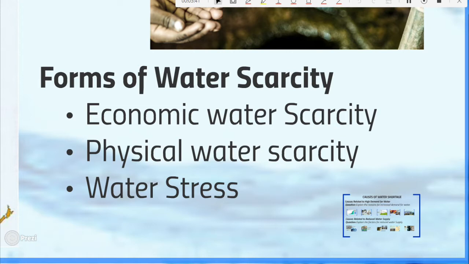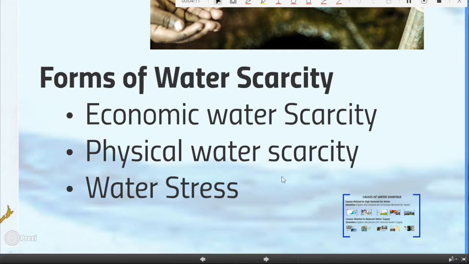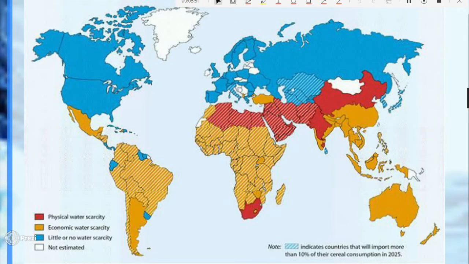Number two is physical water scarcity. And as the name suggests, this is where water is actually not enough for the available population. This is very common in areas that receive very low precipitation, especially in the desert. And then we also have water stress. That is number three. Water stress, this is when the demand for water is more than the supply of water. And that means there is shortage in a particular area. So let's go ahead and look at how different parts of the world suffer from water scarcity.